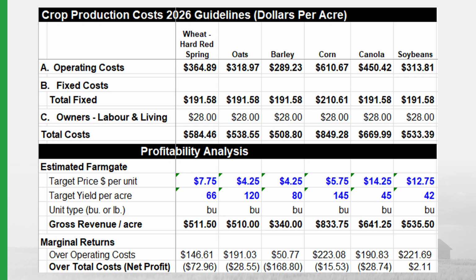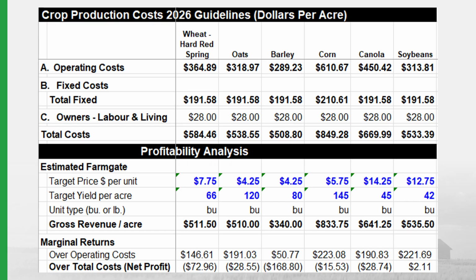A quick note on the targeted price per unit. These prices are determined in late November 2025, so there can be significant differences in values based on when the prices are taken. It is important for producers to do their own cost of production using their own numbers to be the most accurate as possible.